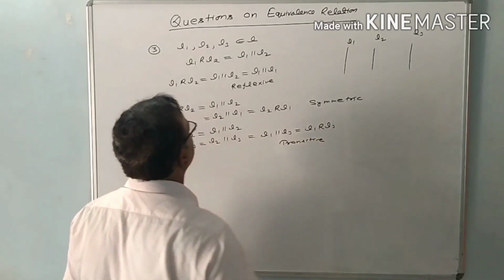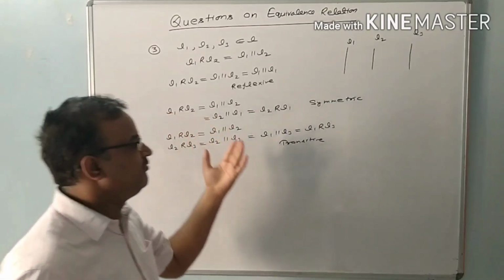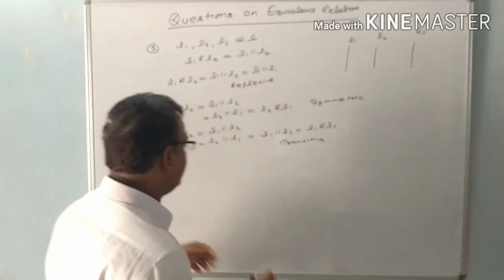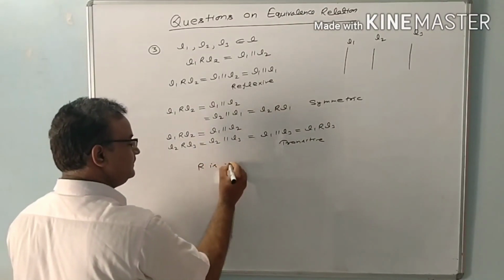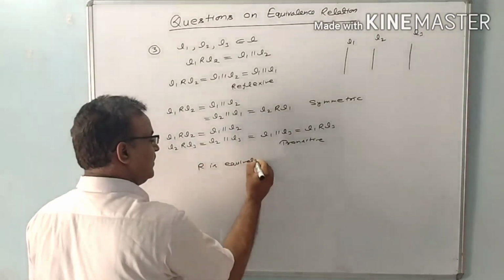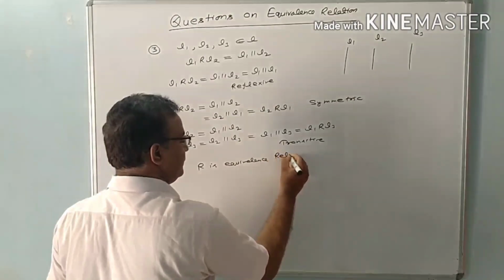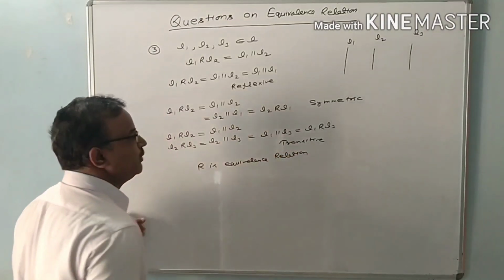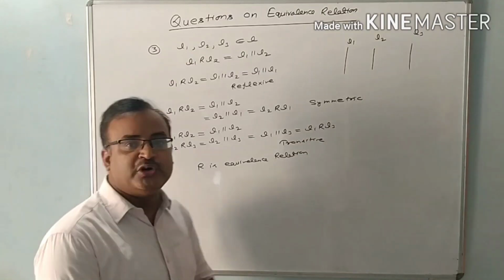Now you can see it. This relation is reflexive, symmetric and transitive also. So we can say R is equivalence relation. Now I'm going to discuss fourth question.